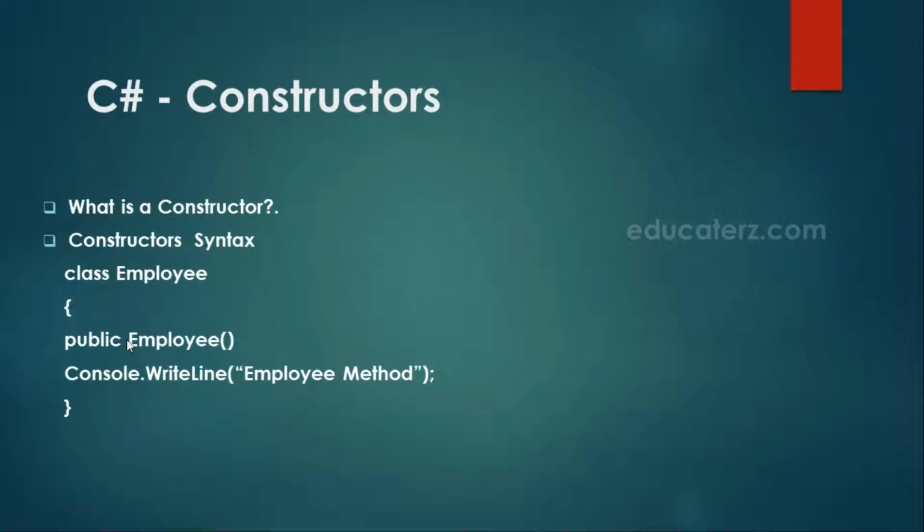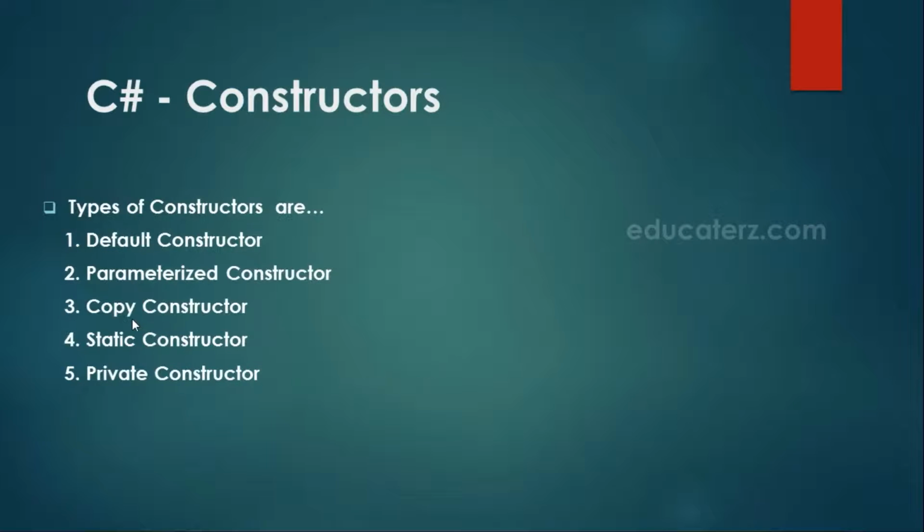Generally, the constructor name should be the same as the class name. See, the class name is Employee, and the constructor name also should be Employee. So if you want to create a constructor in a class, we need to create a constructor method name the same as the class name. This is the example. The constructor syntax: a class is there, then the constructor will be like this, public, the same name.